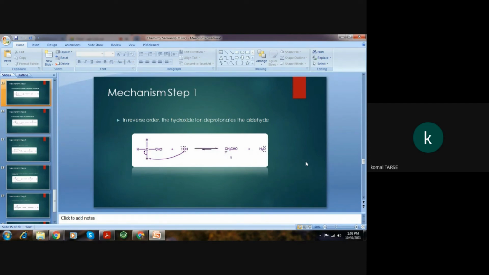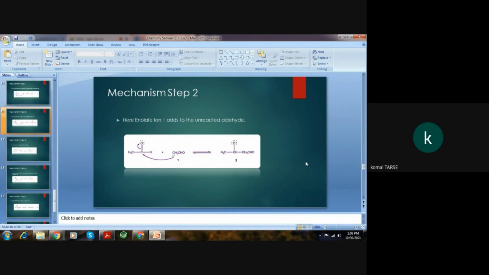Now in the next step, this enolate ion reacts with another unreacted aldehyde to produce another ion, that is alkoxide ion 2.